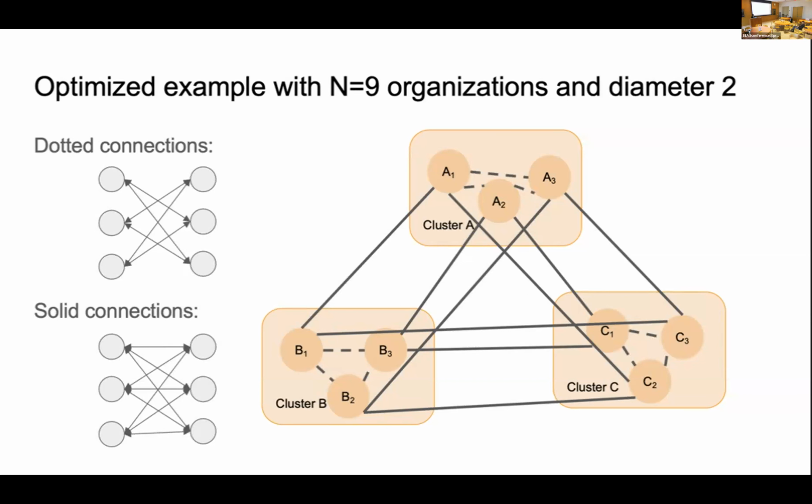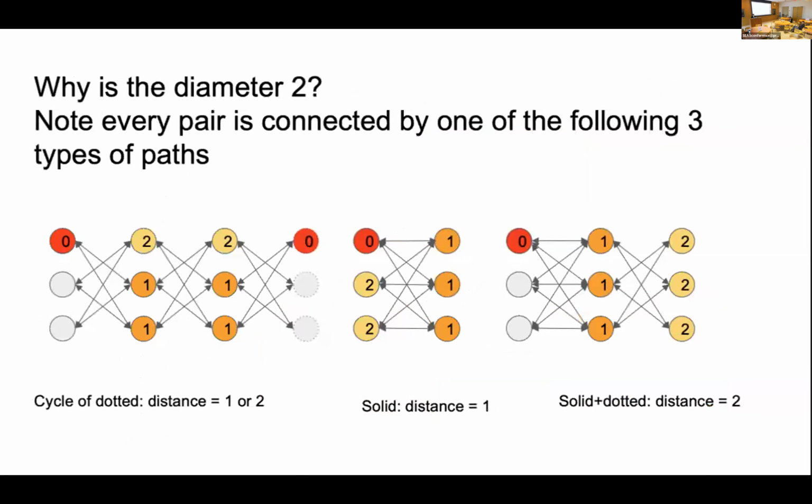And for the A1 and the C3, they have the direct solid connection. And for the A2, A3, C1, C2, they have the dotted connection plus a solid connection. So in this figure, in this page, we plot all the 3 parts with a cycle of dotted, with the solid distance and the solid plus dotted.